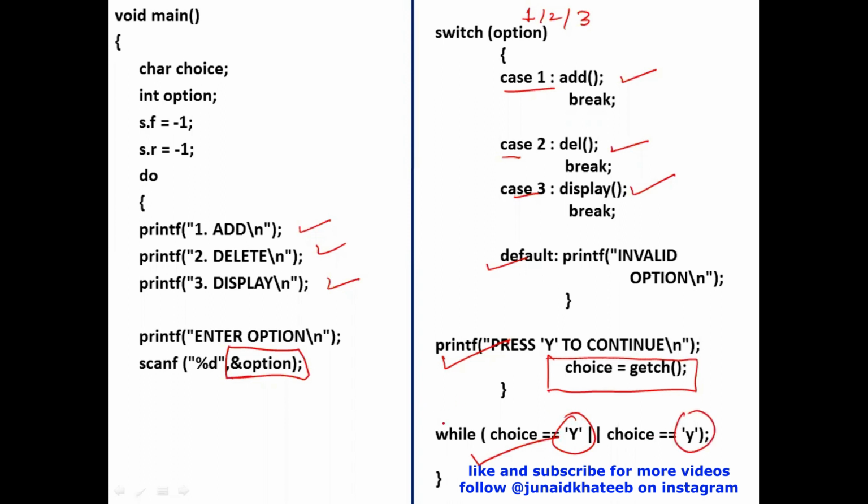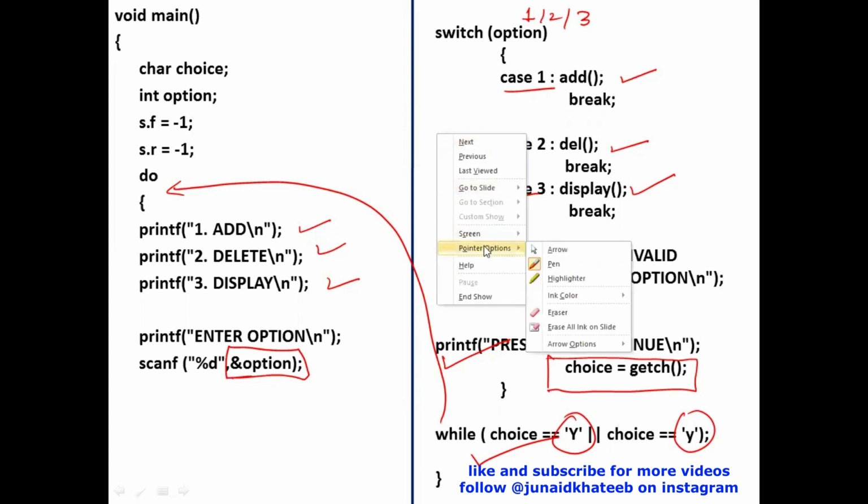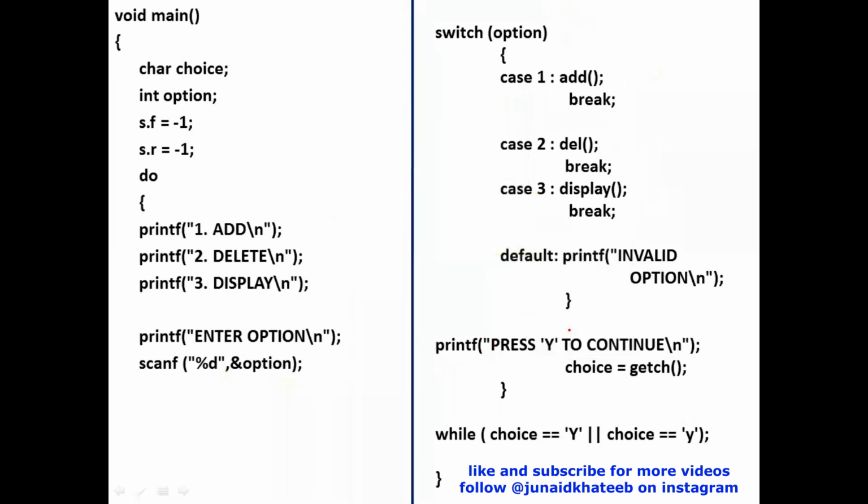If the user has hit Y, be it uppercase or be it lowercase, I'm okay with this. Then this do while loop continues. If the user hits any key apart from Y, this loop will terminate. So this is how this main function is going to control the flow of this program.